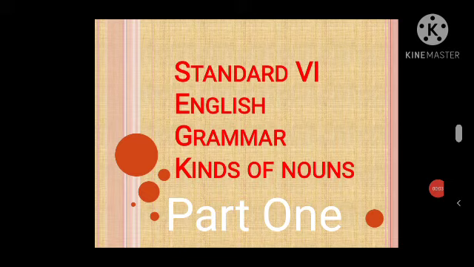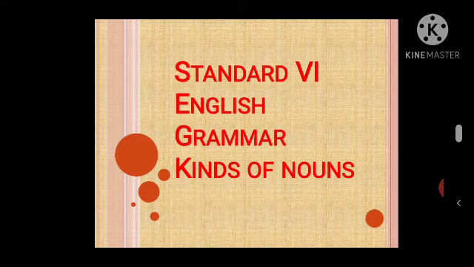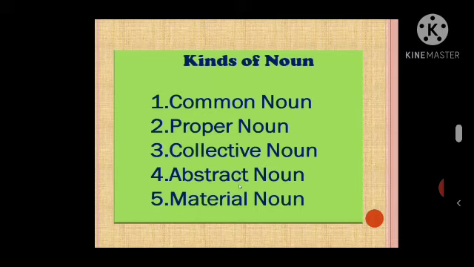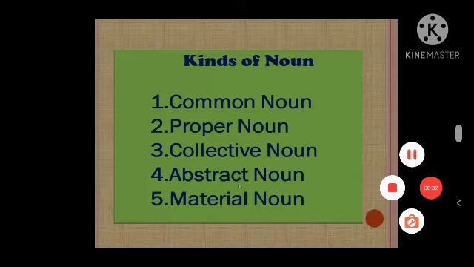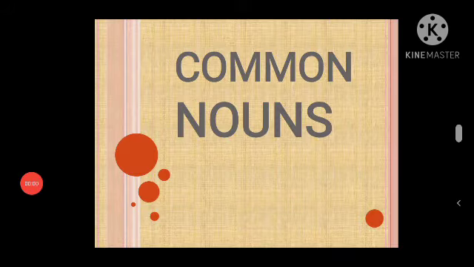Standard 6th English Grammar: Kinds of Nouns. Children, today we are going to learn about a new topic, that is kinds of noun. There are 5 kinds of noun. First one is common noun, second proper noun, third collective noun, fourth abstract noun, and fifth material noun. So let us see all the kinds of noun with their definitions and examples.